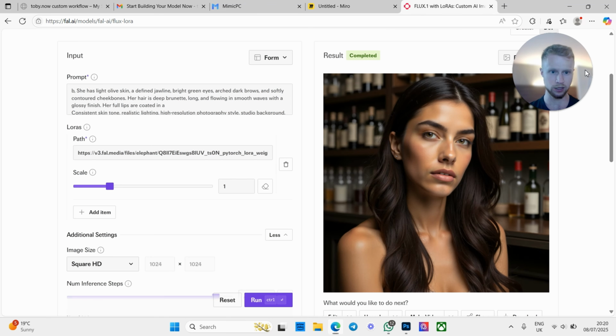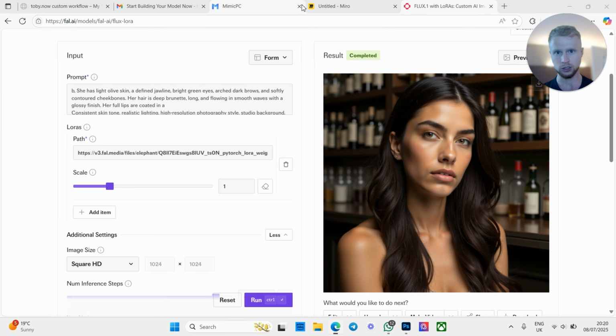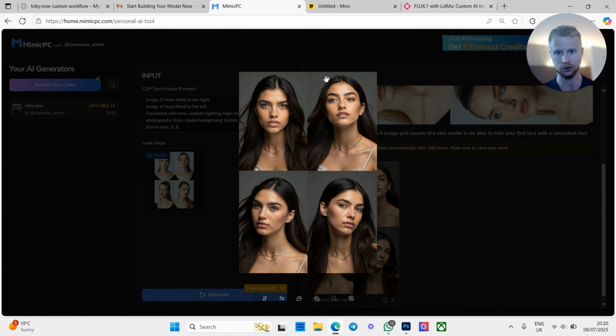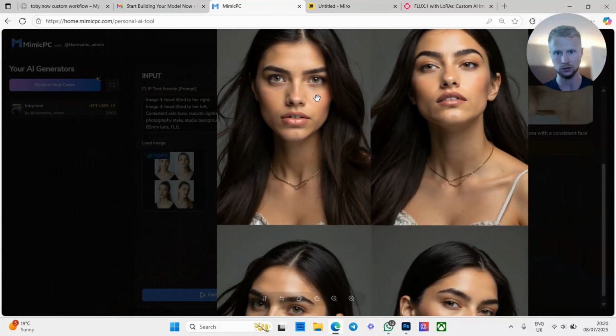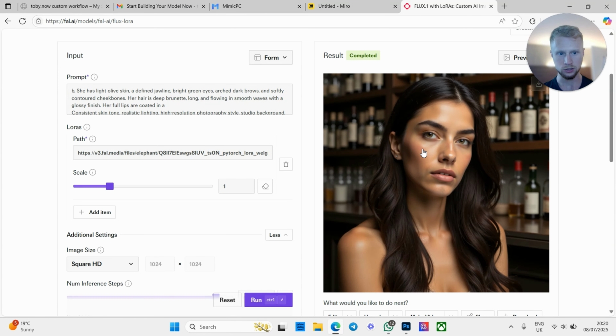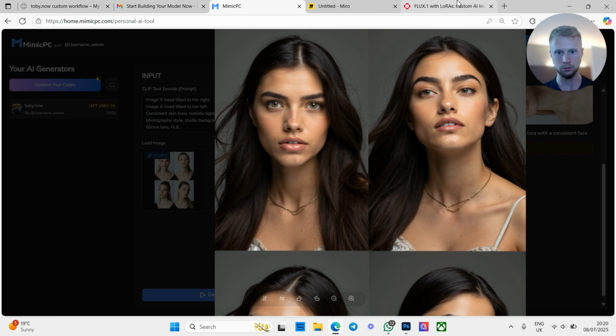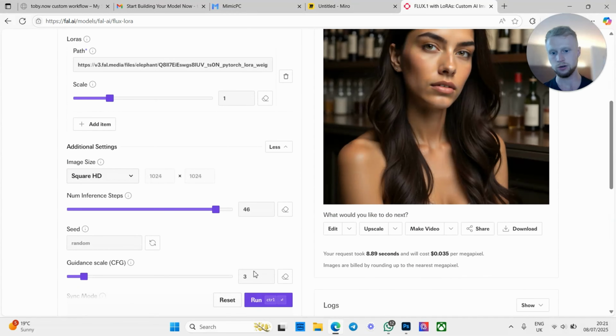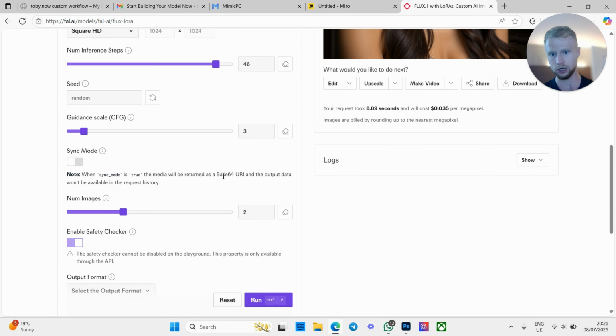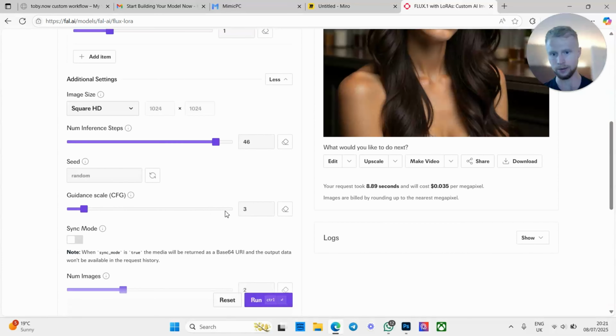So if we look at this image here, once again, it's not the best quality, but as you can see, it's very, very similar to this model. So let's zoom in a bit. As you can see, very, very similar qualities, same eyebrows, same hair, same eye color, and so on. Let me generate again, and what I'm going to do is up that to 2 because I'm happy with that, but I'm actually going to lower this to 2.5.